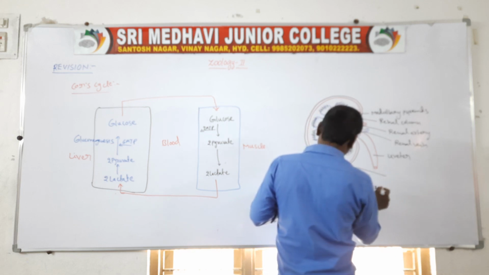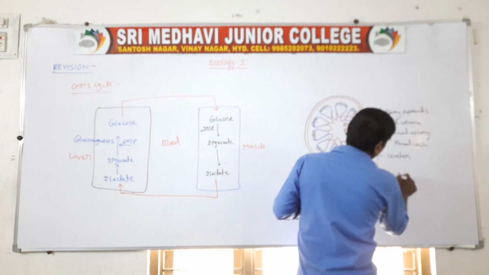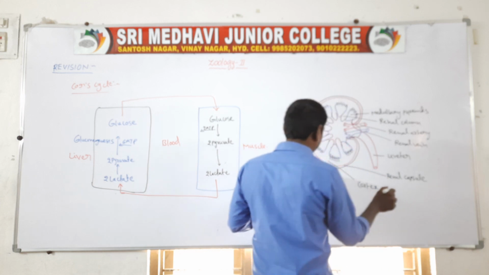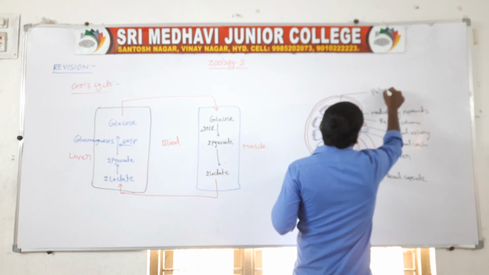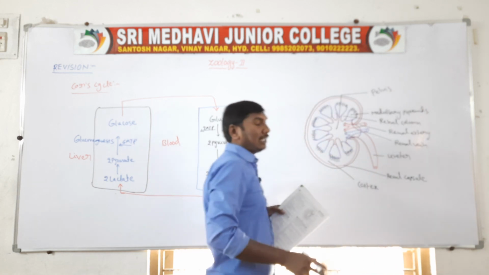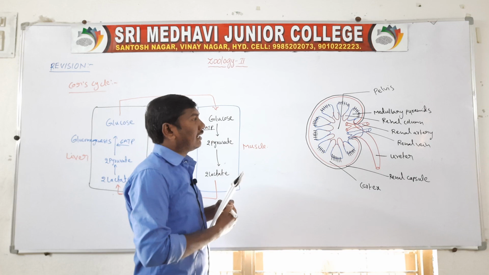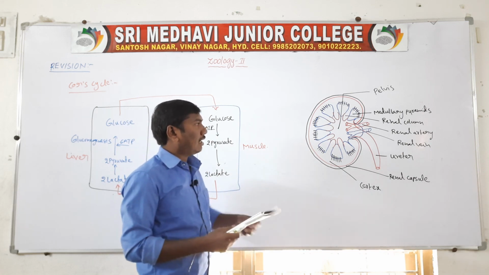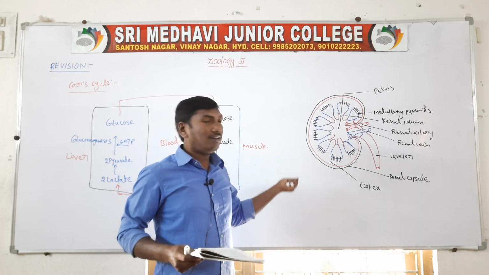Next one, the renal capsule. Next one, the pelvis. So this is the LS of kidney. You just draw the diagram and label the diagram. So these are the five short answers.